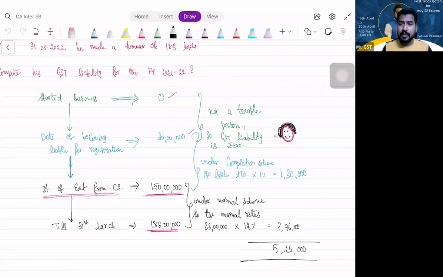So what is the turnover made by him during that period? 130 lakhs. Aggregate turnover is 150 lakhs, but 130 lakhs alone he made turnover as a taxable person. That into 1%. Next, obviously he will come out of composition scheme. So balance 33 lakhs alone, he has to pay tax at normal rate 12%. Hope it is clear. Yes or no? Shalini, is that clear? Others, those who have given the wrong answer, is it clear? Yes, sir. Shall we proceed? Hope it is clear for you.